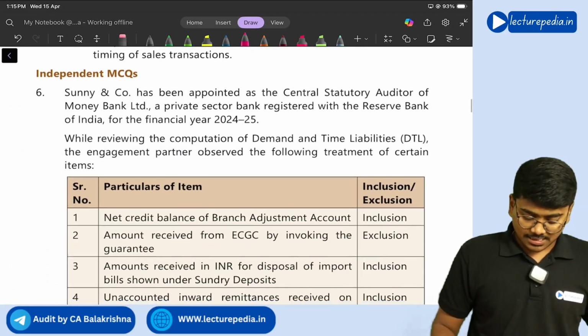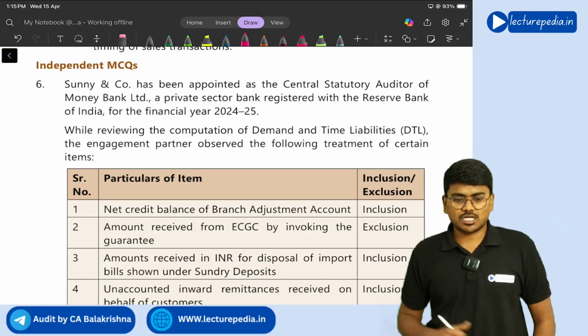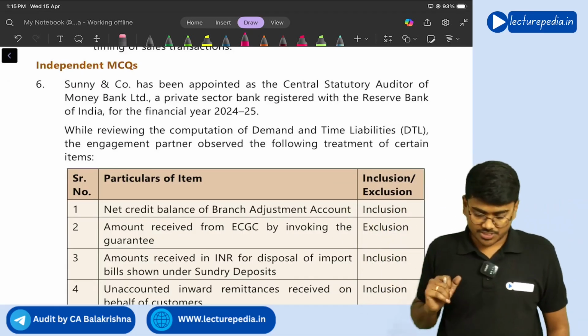So there ends the case scenario based MCQs. Now we'll start with independent MCQs.